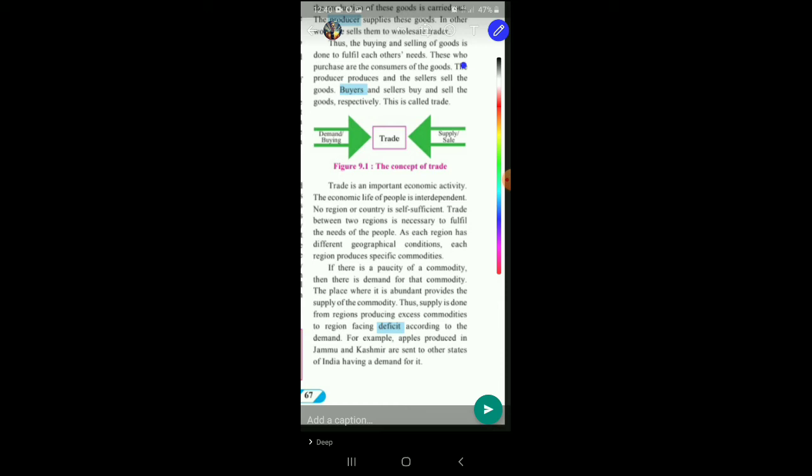For example, apples produced in Jammu and Kashmir are sent to other states of India having demand for it. You can give many examples here. I have given some in the previous paragraph. So areas having deficit will be demanding, areas having excess will be doing the supply. And as you know, where there is demand and where there is supply, trade takes place.